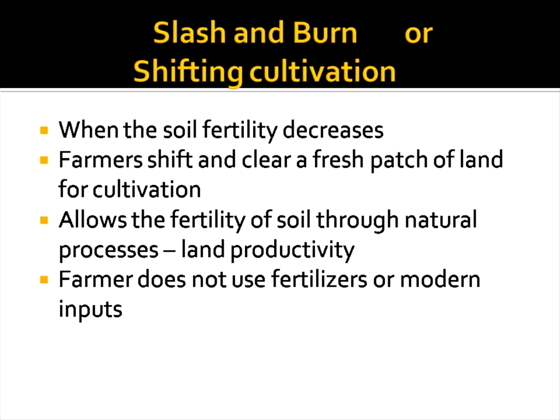When the soil fertility decreases, farmers shift and clear a fresh patch of land for cultivation, and they move to the other land. They have harvested the food grains, and they clear the earlier land completely, with the help of fire only.